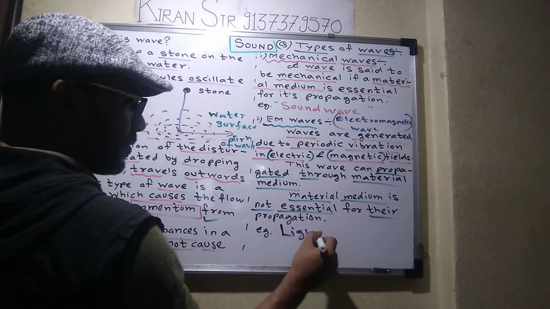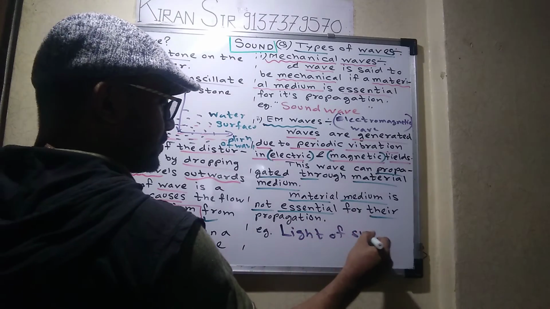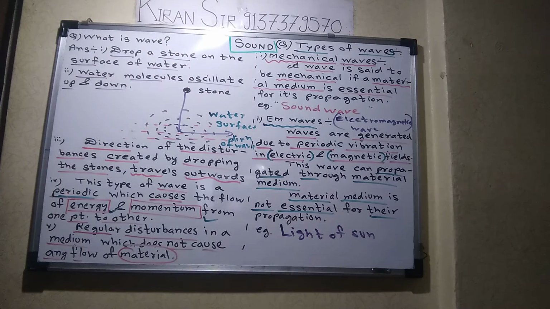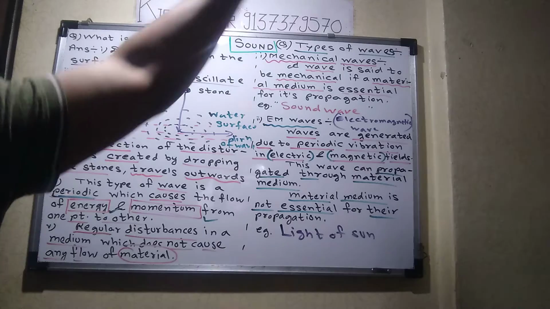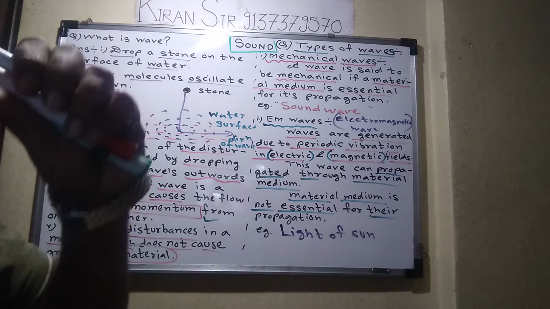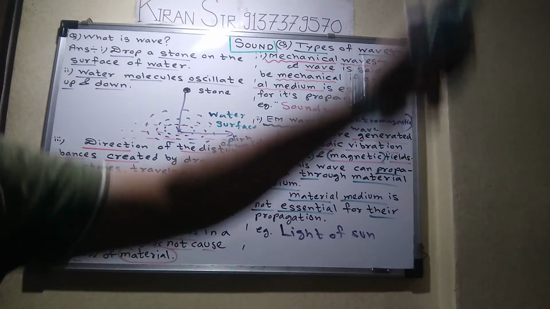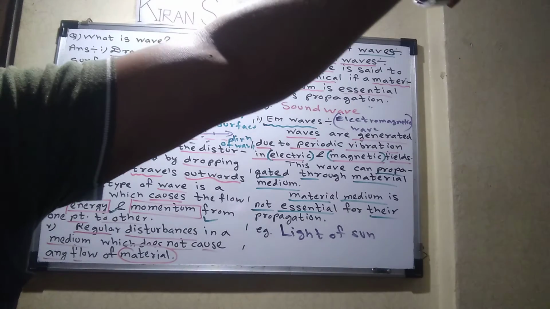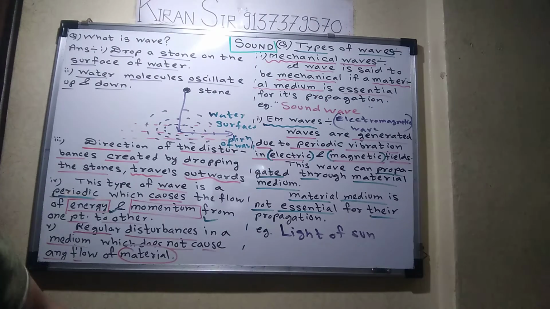Light of the sun. You know that there is no atmosphere between earth and sun. Around the earth there is an atmosphere, but far away from the earth there is no atmosphere. Though there are no air particles or air molecules, still that ray or light comes from the sun to here.